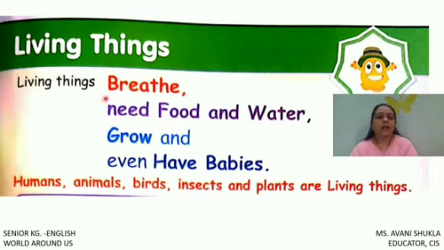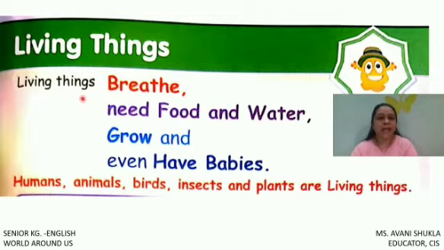See here, you have to remember these 4 things. Living things can breathe, they need food and water, they can grow, and even they have the babies. Right? Come on, repeat after me.